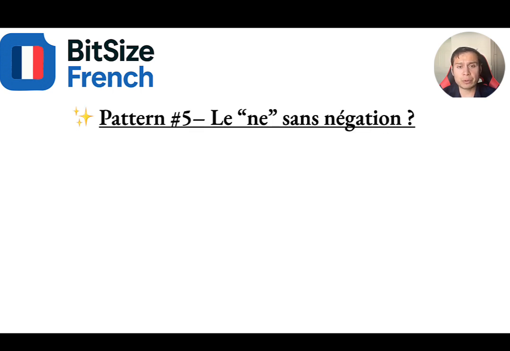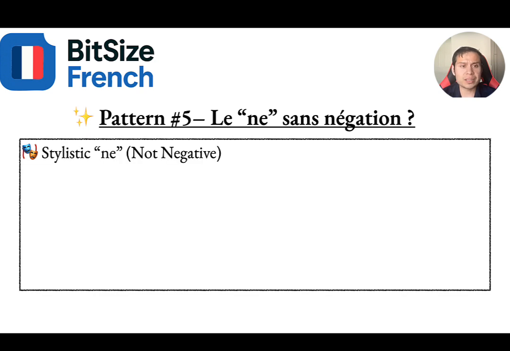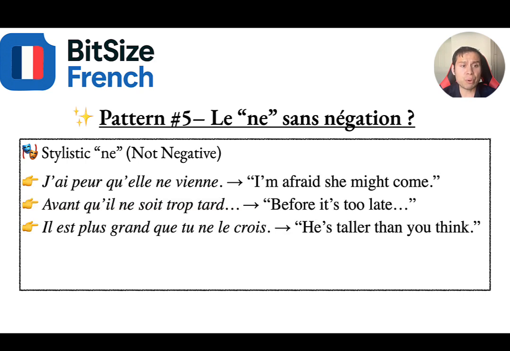The next pattern we're going to look at is le ne sans négation. Even though we use ne in the sentence, it's just stylistic. It does not have a negative meaning. For example, j'ai peur qu'elle ne vienne. So I'm afraid she might come. Even though we use ne in front of the verb there, it actually means positive. The second example is avant qu'il ne soit trop tard.